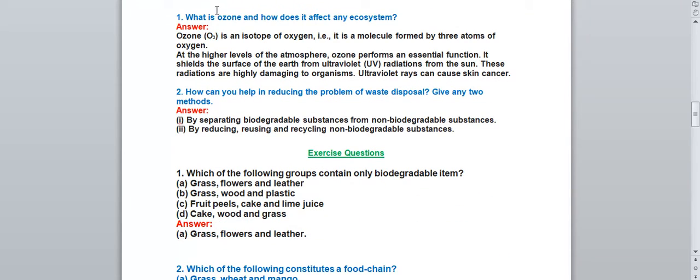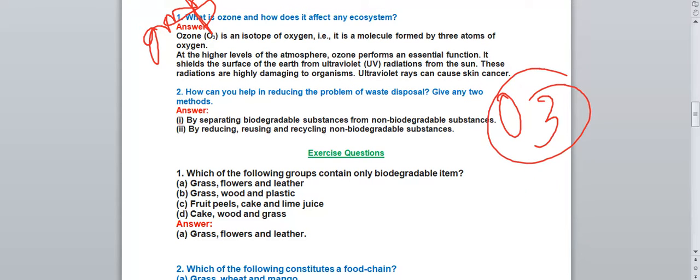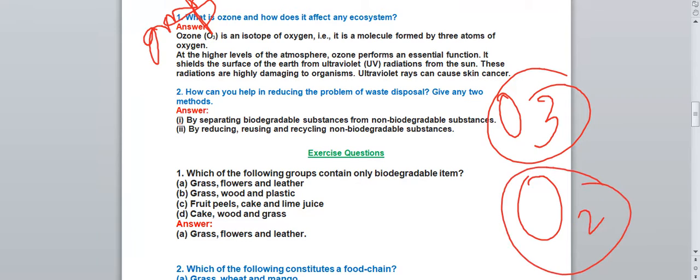Next, what is ozone and how does it affect an ecosystem? This question is also very important. What is ozone and how does it affect the ecosystem? Okay, what is the formula of ozone? O3. O3 is the formula of ozone and O2 is the formula for oxygen. Ozone is an allotrope of oxygen, that is, it is a molecule formed by three atoms of oxygen. As you can see, three oxygen atoms are there, O3. So it is a molecule formed by three atoms of oxygen.